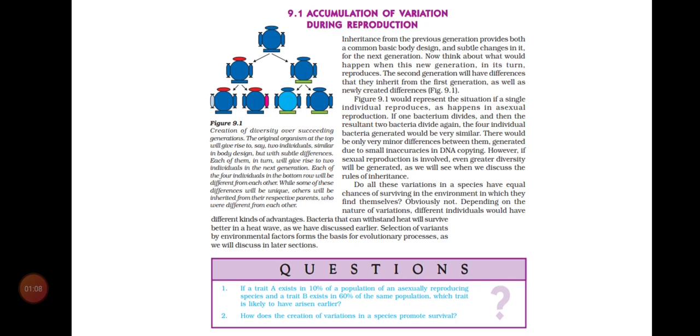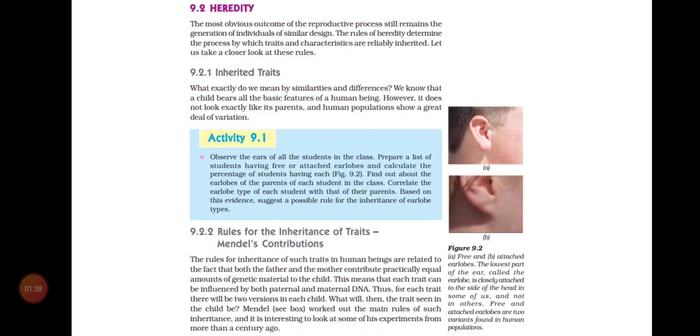You want to write and keep these points. Variation would occur even in asexual reproduction and also in sexual reproduction. In asexual reproduction, the variation level is very, very low when compared to sexual reproduction. In sexual reproduction we can see a vast range of variation. Is that clear? Last class we learned about variation and I explained the picture too. So in this class I am going to explain the inherited characters under heredity.